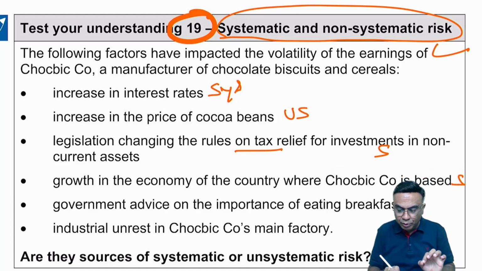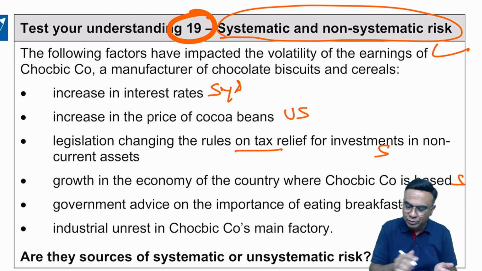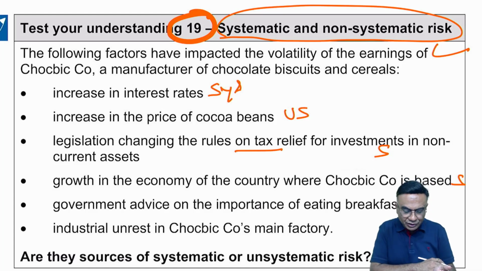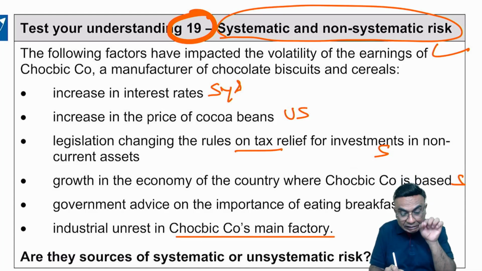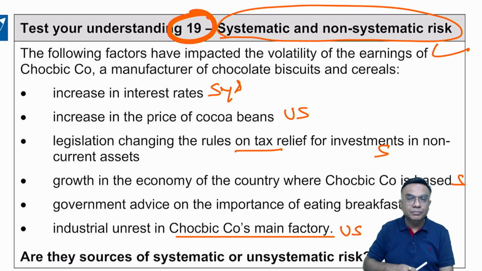Government advice on the importance of eating breakfast. Now when I say eating breakfast, this is going to affect only those companies which are involved in products involving breakfast. So this is unsystematic risk. Industrial unrest in Chokbik company's main factory. So this particular company's main factory is affected. Only that company will be affected. It will be unsystematic risk. I hope the concept is very clear.